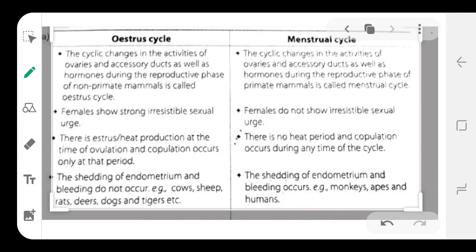So these are the differences between the estrus cycle and the menstrual cycle. The examples for the estrus cycle are deer, dogs and tigers, and for the menstrual cycle, the examples are monkeys, apes and humans.